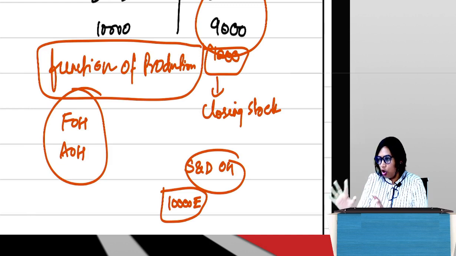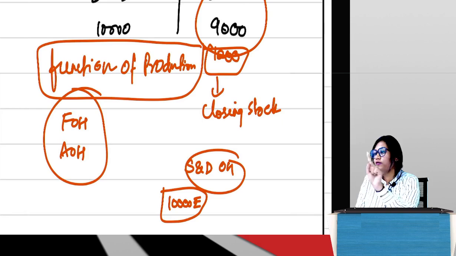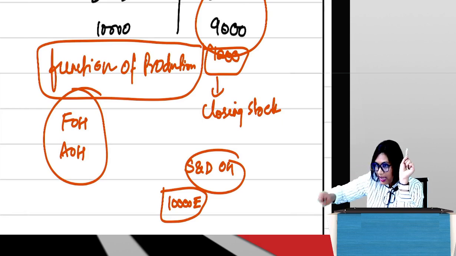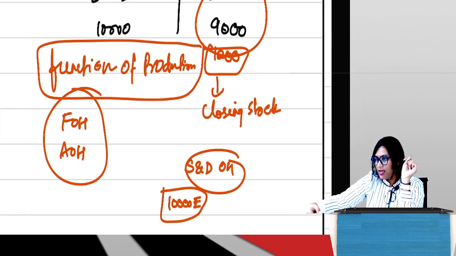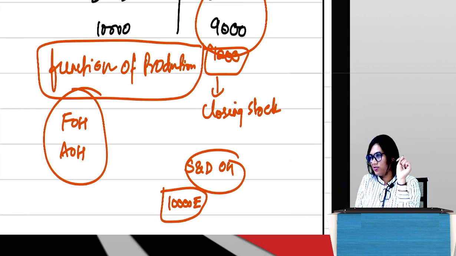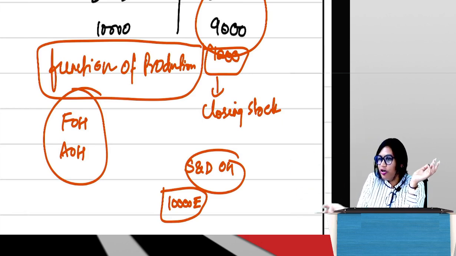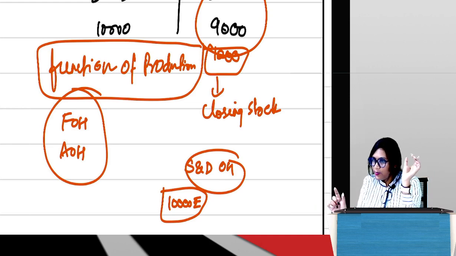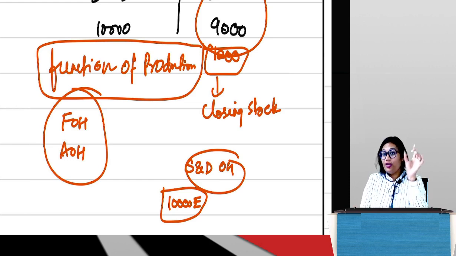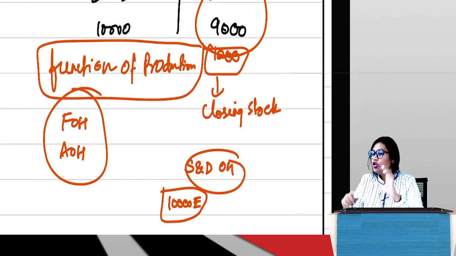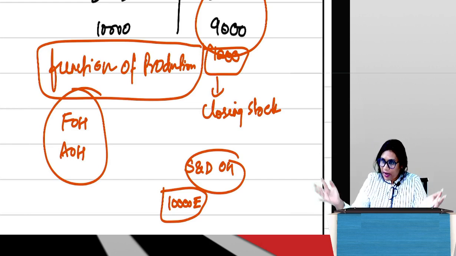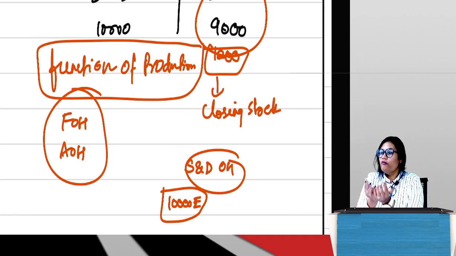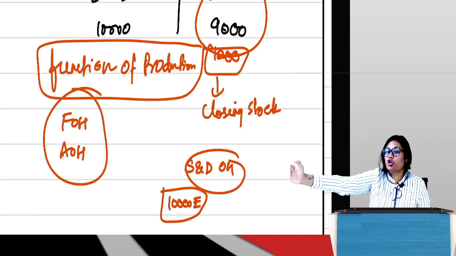So selling costs, specifically S&DOH, are always a function of sales, because only if you spend those costs will you be able to sell your units. And those units which you haven't sold, you haven't expended anything on. Yes or no? Did you get the difference between the two? When we talk about AOH and FOH, that relates to the manufacturing of the product, so they are always a function of production.